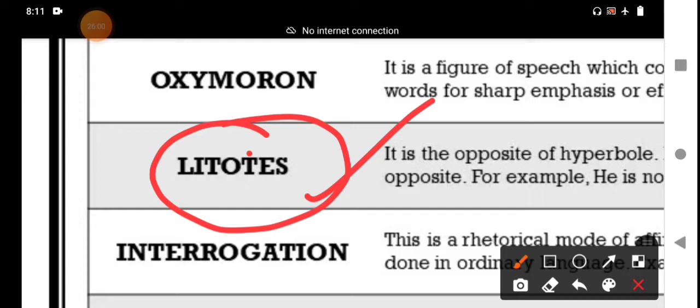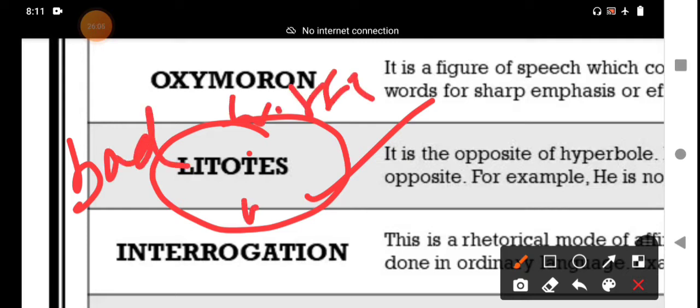We use the positive degree: "She was not having a good day," meaning she was having a bad day. We do not use the opposite word; with the same word and a negative, we utter the statement. Litotes means understatement.